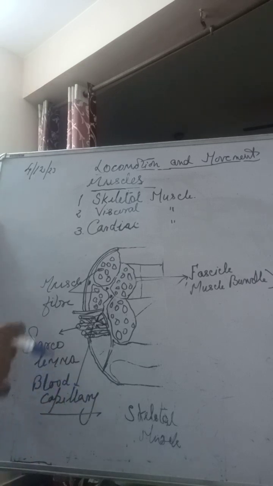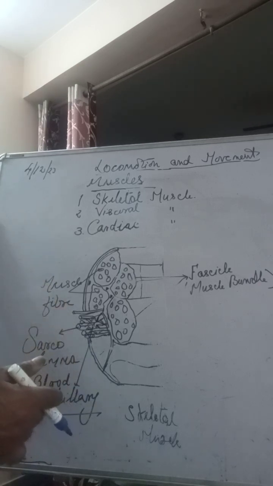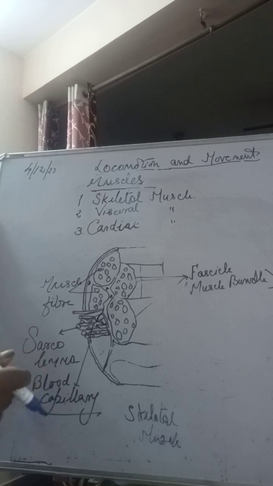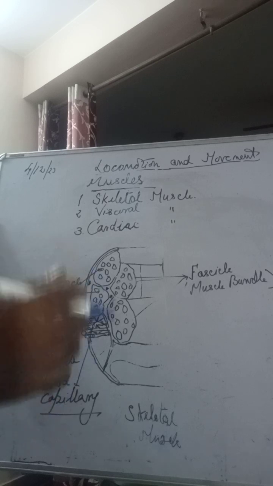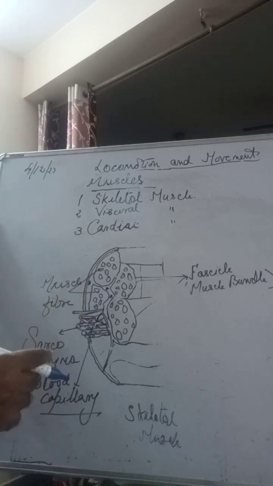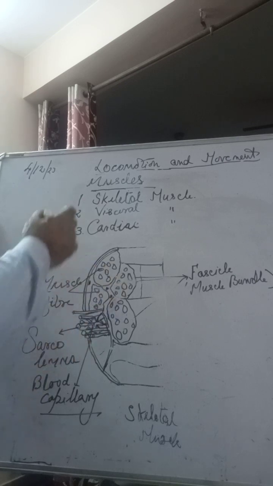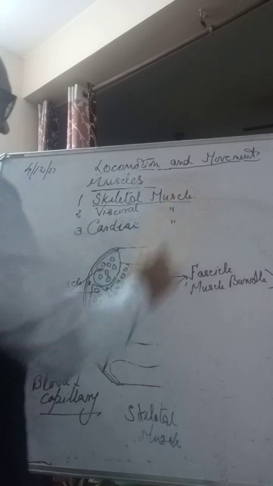Okay, fine. Now, when we talk about skeletal muscle, which is very important, generally skeletal muscles are those over which we have direct control, and we are moving from place to place, from here to there, because of this skeletal muscle. And think of a situation where skeletal muscles are not working, then what will happen? A living being, a human or any animal, will not be able to move. So how pathetic that will be. It will not be possible to survive, I think. So that is how important the skeletal muscle is.